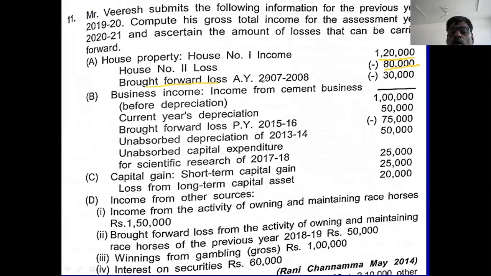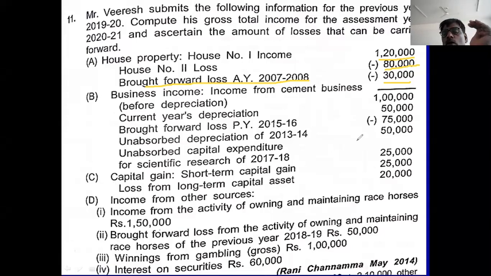And brought forward loss of assessment year 2007-08, 30,000. This 30,000 brought forward loss will not be adjusted because the period given is only 8 years. You see, 8 years: 08, 09, 10, 11, 12, 13, 14, 15, 16. 2015-16 is the last year for recovery.